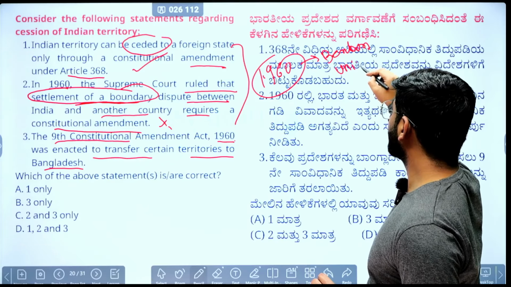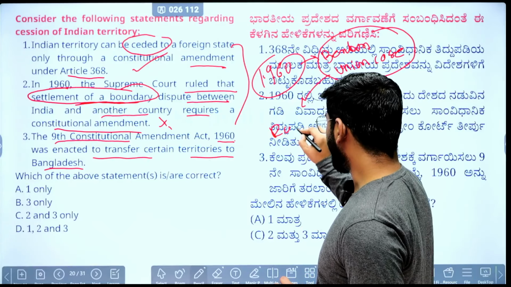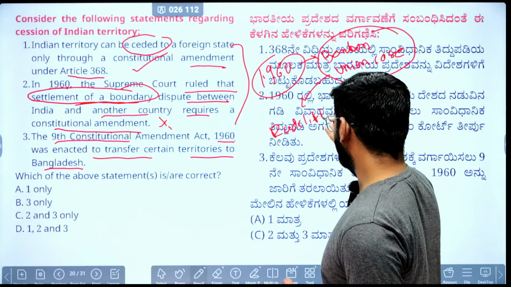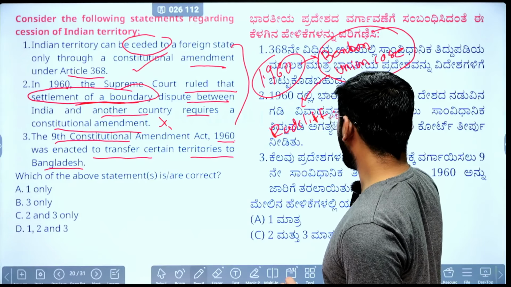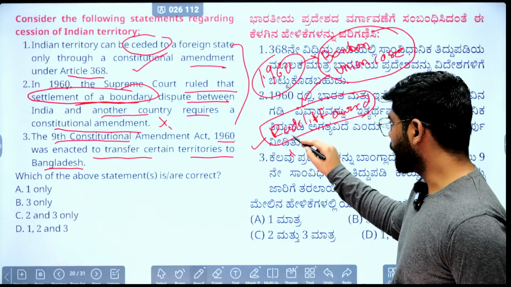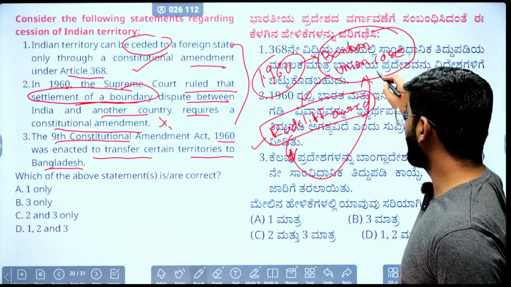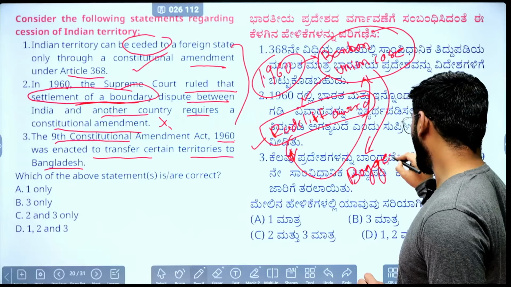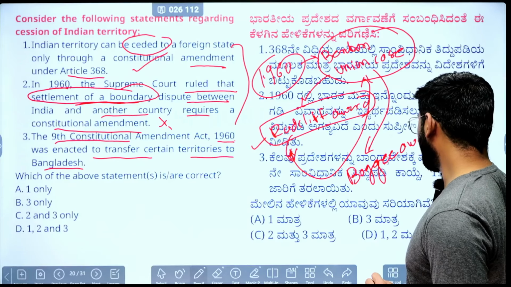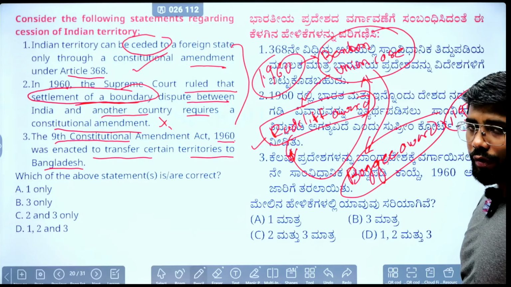This particular region, Berubari Union, arose after the Radcliffe Award. Everyone is aware of the Radcliffe Award. It drew the boundary between India and Pakistan, on the east side as well as the west side. Some dispute arose over Berubari Union, and this was resolved through the Bagge Award, which came in 1950. Through this they resolved the dispute.